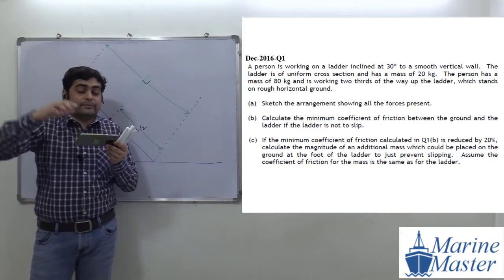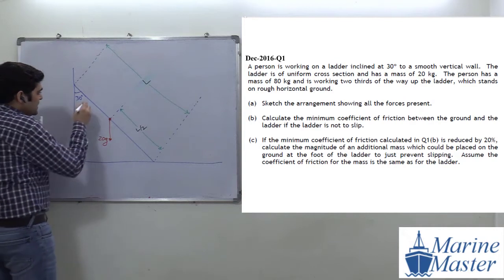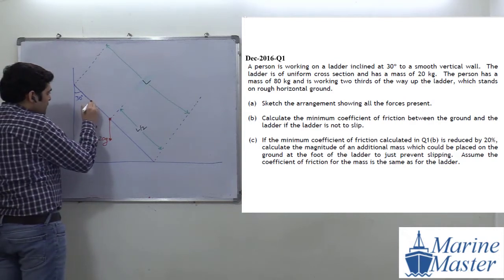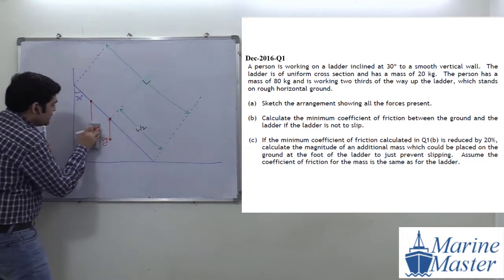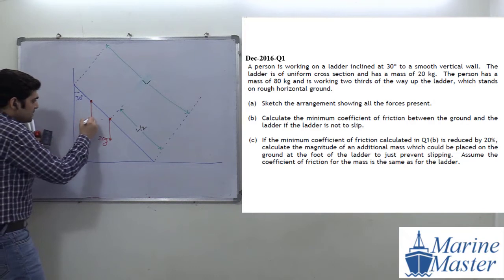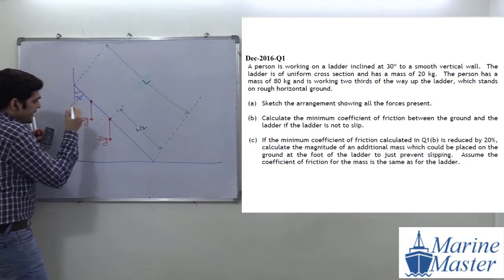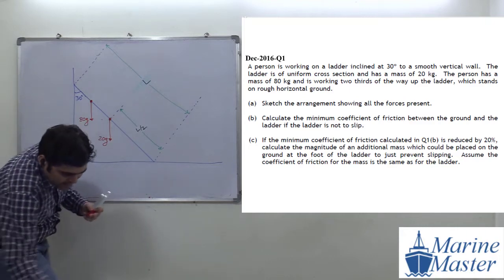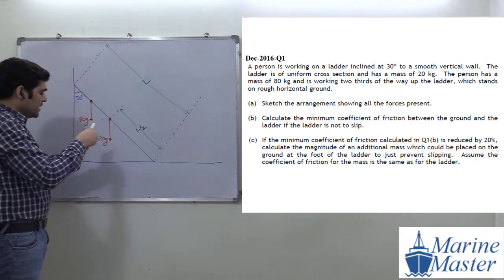2/3, guys, see, 2/3 means there is a person who is acting here, suppose. Okay, so try to see the scenario here, everyone. So this will be 80 kg, and it is at 2/3, guys. What are they saying? What is the meaning of 2/3, guys?